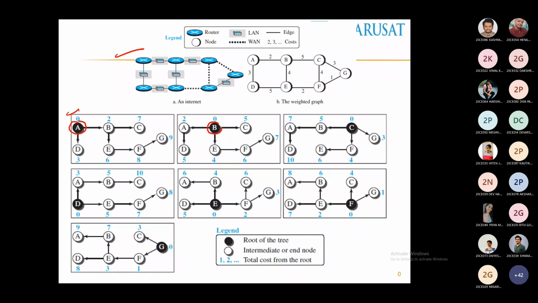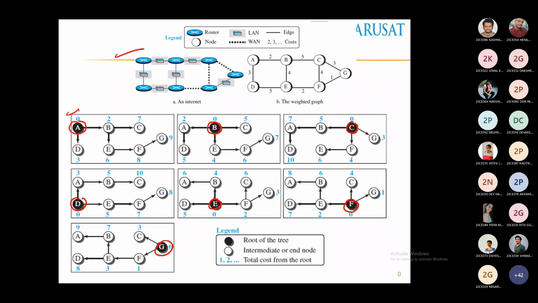B as a root. C as a root. D as a root. E as a root. F as a root. And G as a root. Now, if you compare A, B, C, D, E, F, G, do they have the same tree topology? No. They have different topologies. What is the conclusion? Every router will have a different tree topology.